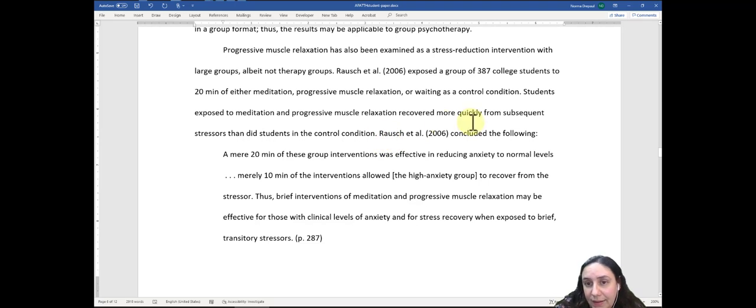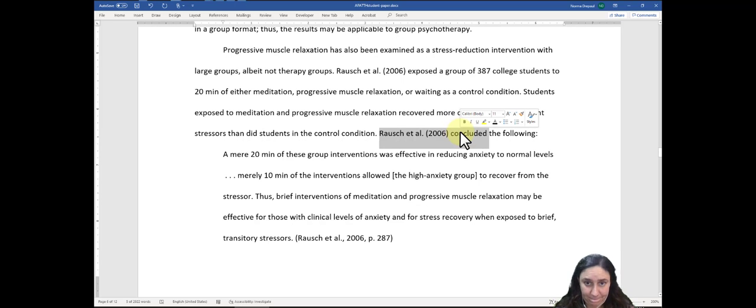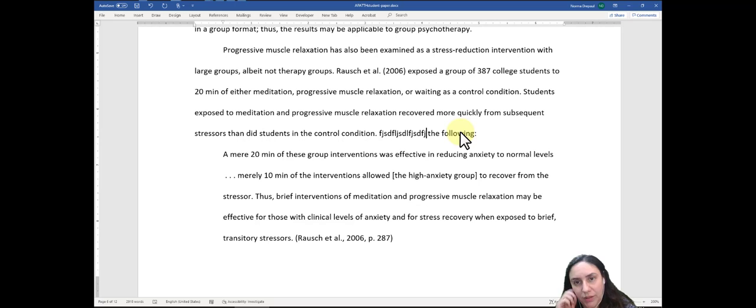This could also be done in a different way. You could move this over here and just say Roche, and just say great, blah, blah, blah, whatever sentence you want to put in here.